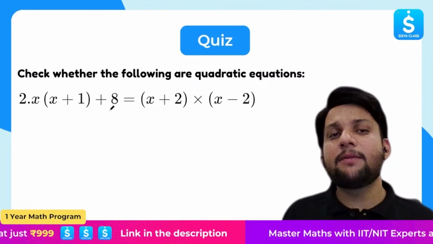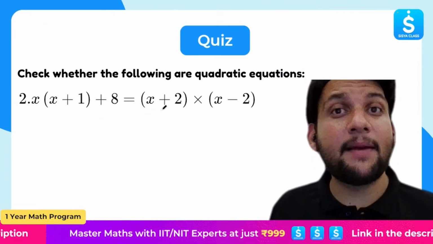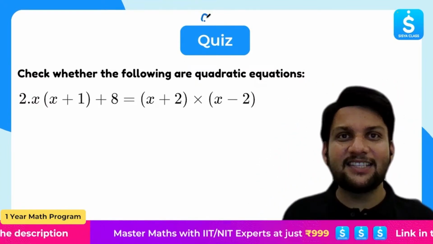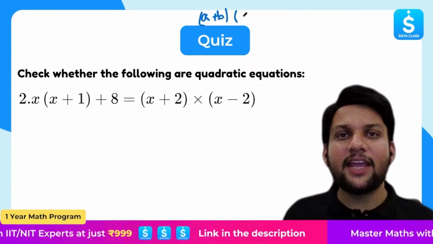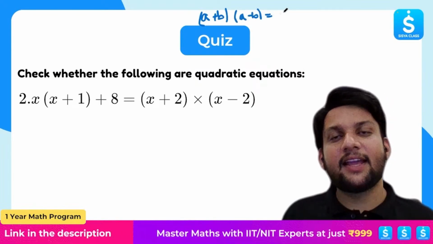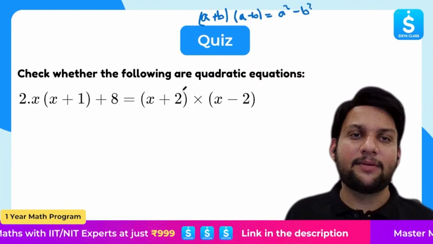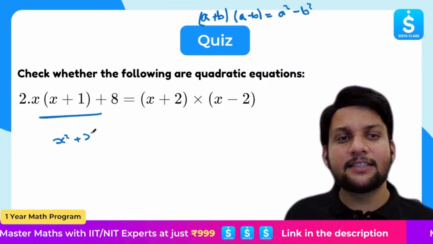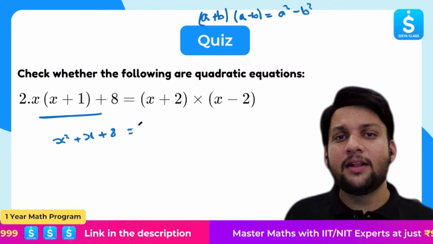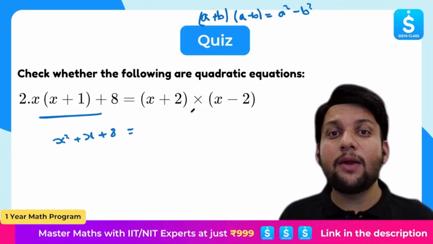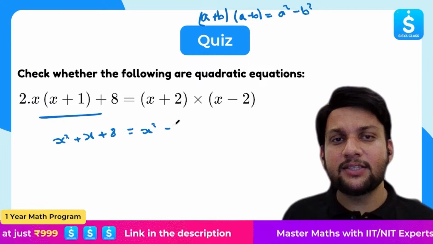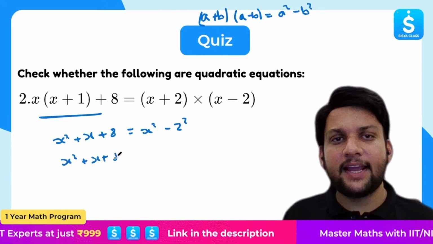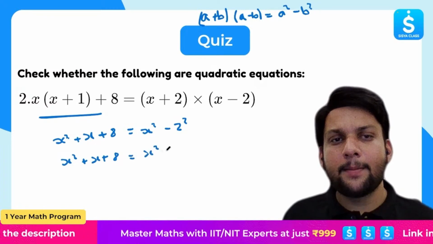How about this one? x times (x plus 1) plus 8 equals (x plus 2) multiplied by (x minus 2). Okay, what is it? Identity 3. What does identity 3 say? (a plus b) multiplied by (a minus b) is equal to what? a square minus b square. So first, let's simplify the LHS. It will become x square plus x plus 8. This is equal to, as I told you, (x plus 2) into (x minus 2), that is x square minus 2 square. So it will become x square plus x plus 8 is equal to x square minus 4.